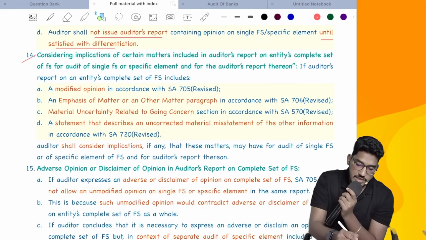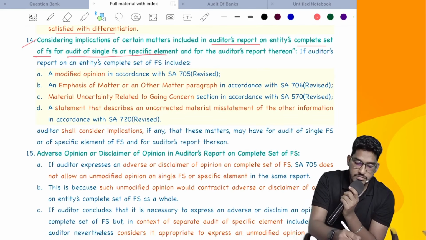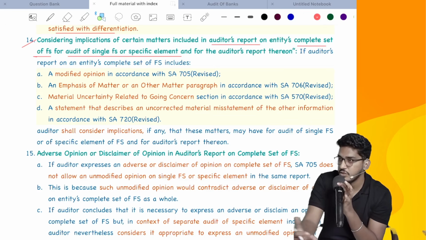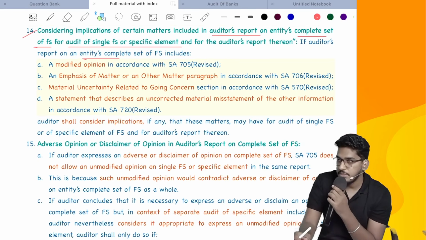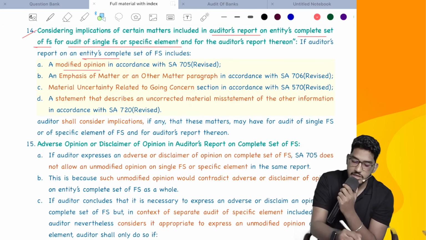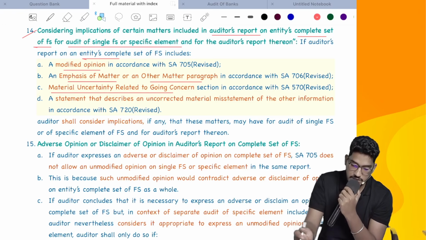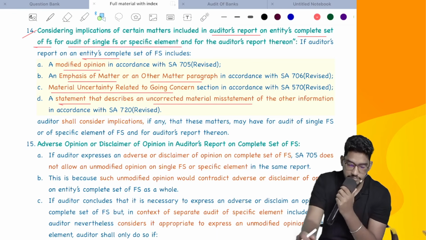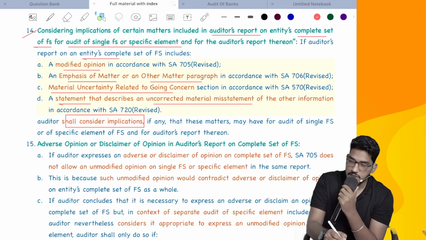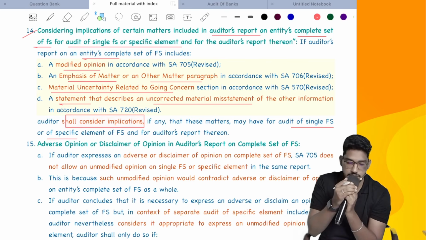Next, consider implications of certain matters included in the auditor's report on entity's complete set of financial statements for audit of a single financial statement. As I've told, sometimes you are required to consider implications. When, sir? As I've told you here, if the auditor's report on entity's complete set of financial statements includes a modified opinion, or an emphasis of matter or other matter paragraph, or a material uncertainty relating to going concern, or contains a statement that describes an uncorrected material misstatement of the other information, then the auditor shall consider the implications, whether any of this is having on the audit report for a single financial statement or specific element.